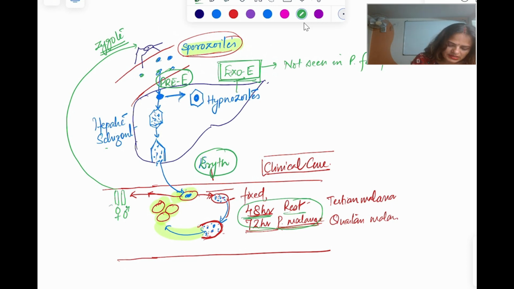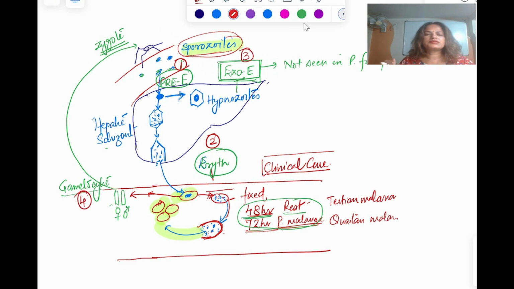And this is the gametocytic phase. So now we can see the 4 phases. The first phase is pre-erythrocytic. Then the erythrocytic phase. Then the exoerythrocytic phase. And then the gametocytic phase. And if we give the drug which hits the erythrocytic phase, that means it is going to produce the clinical cure.